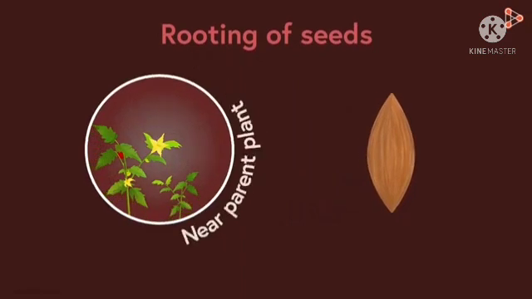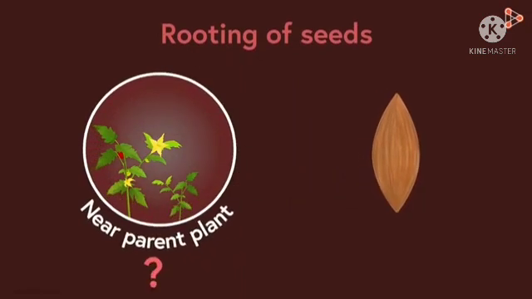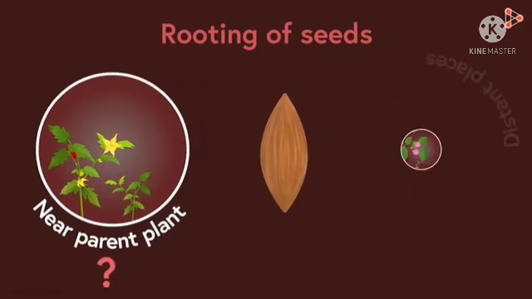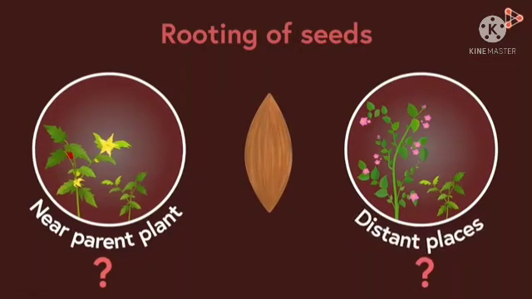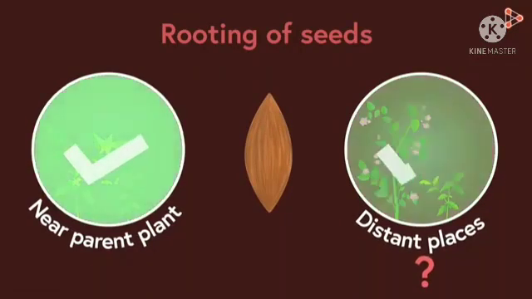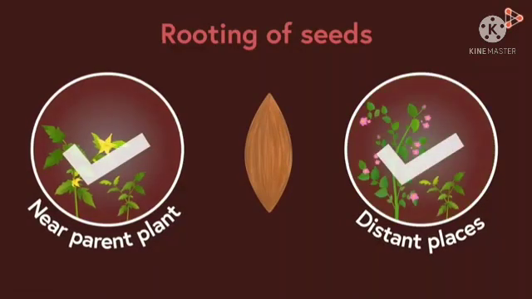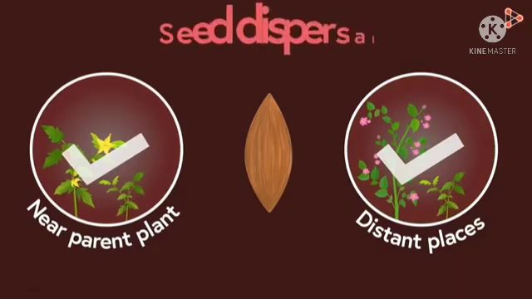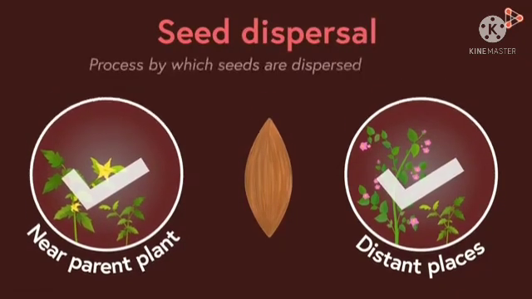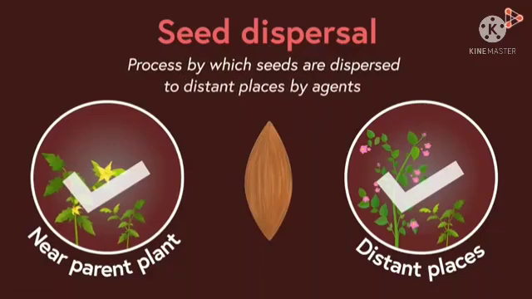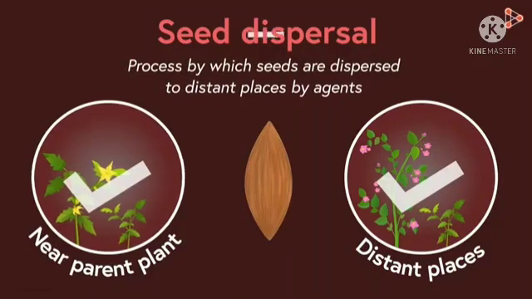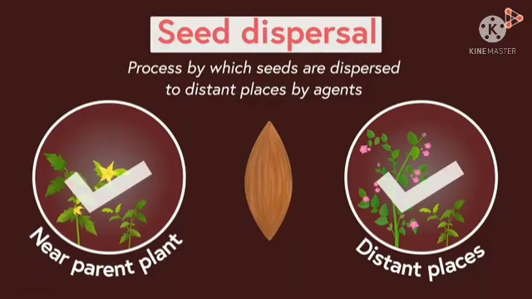Do they always get rooted near the parent plant from where they arise? Or sometimes at distances as well? Seeds can be dispersed to nearby or distant places as well, all thanks to the process of seed dispersal. The process by which seeds are dispersed to distant places by various agents is known as dispersal of seeds.